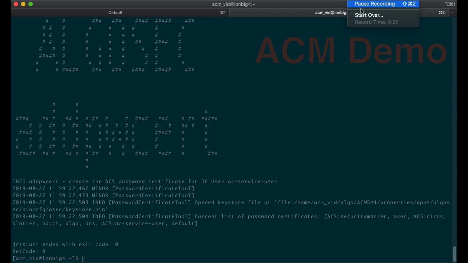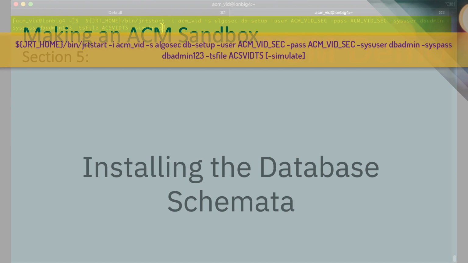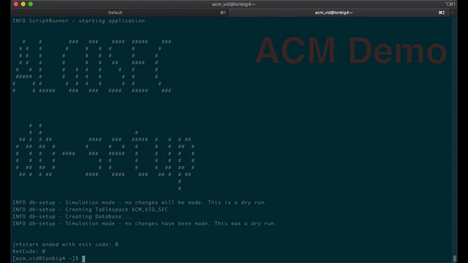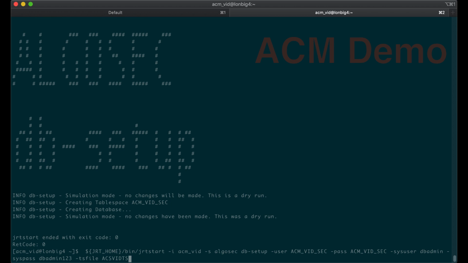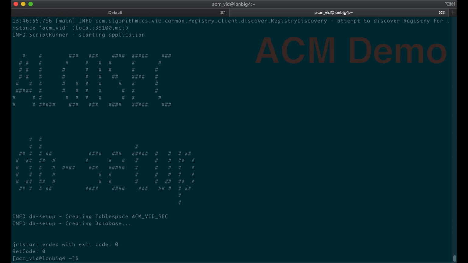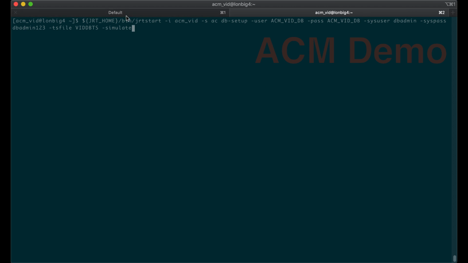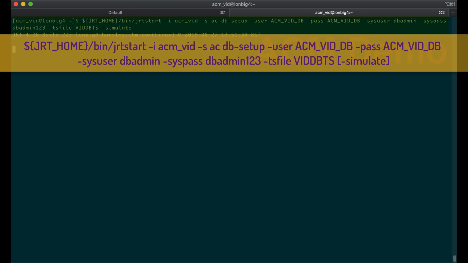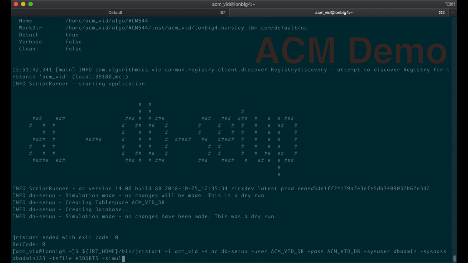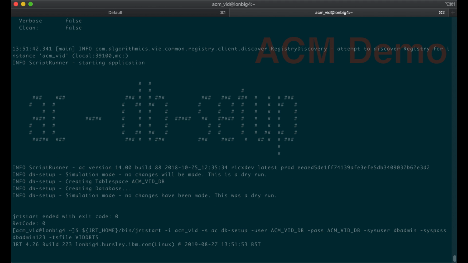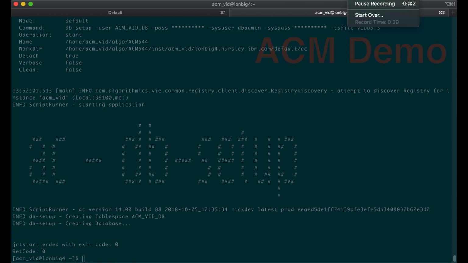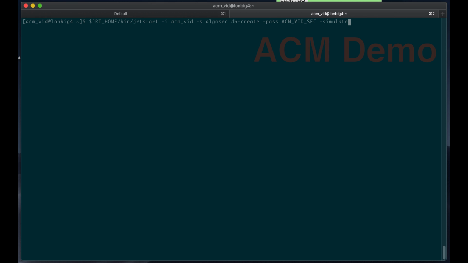So I'm just going to start this off by making the security schema and the AC schema, which is the primary ACM schema. I'm using the simulate switch on all the database commands just to make sure that I've got it right before I actually go committing anything to the database. So these just set up the schemas, then we have to basically deploy the tables to the schema.